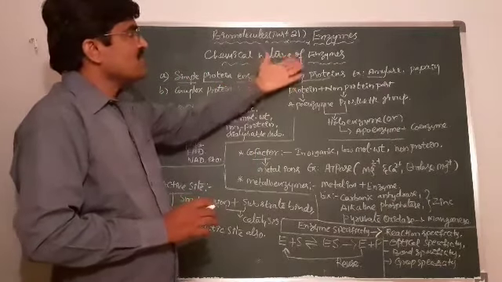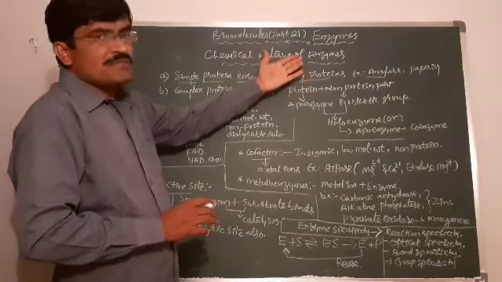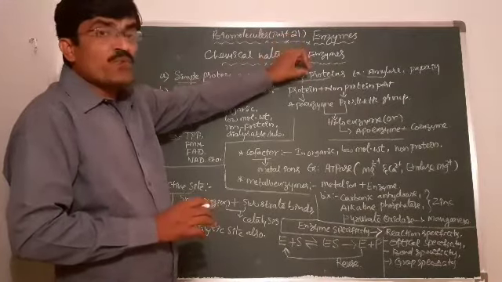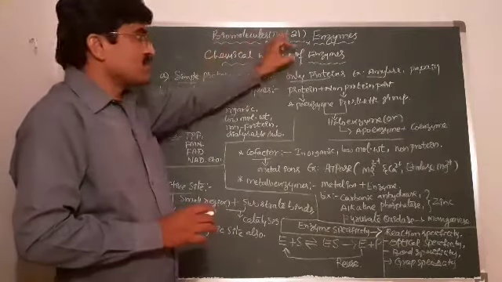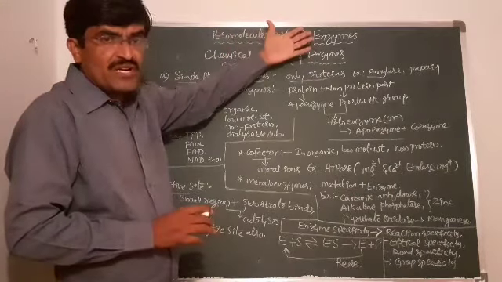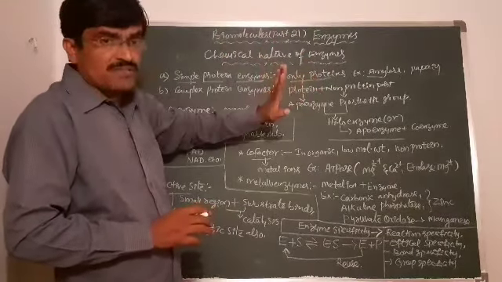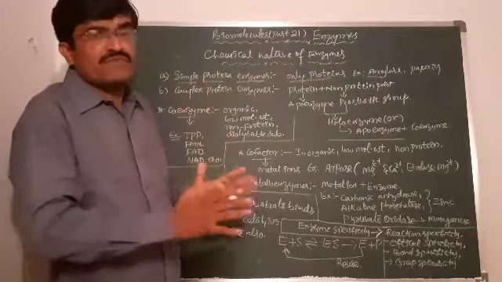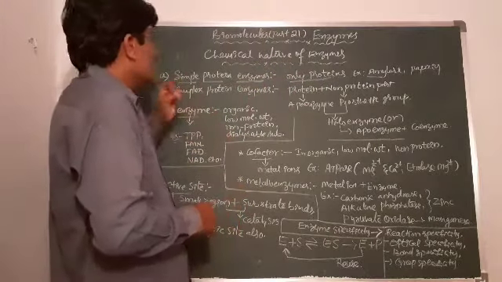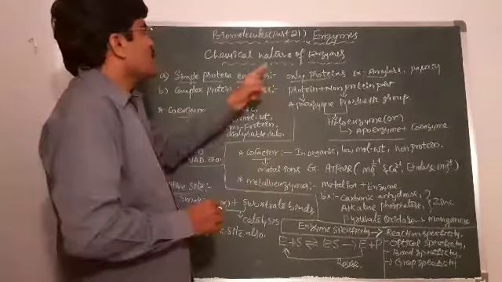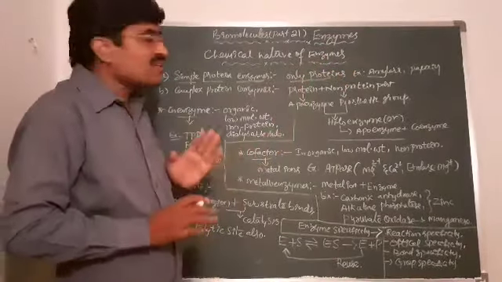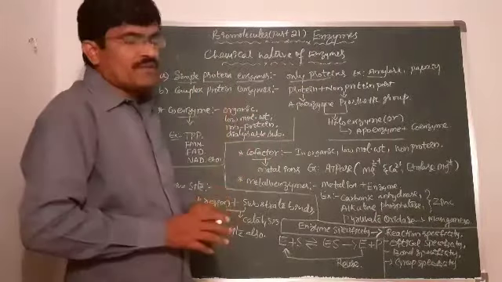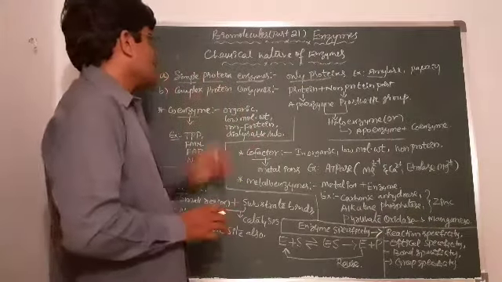So what is the relation between the protein and enzymes? Some of the proteins also act as enzymes. That's why all enzymes are protein in nature, but all proteins are not enzymes. In the chemical nature of enzymes, the simple protein enzyme category, the best examples are amylase and pepsin. In those, only protein molecule is there. That's why we call it simple protein.